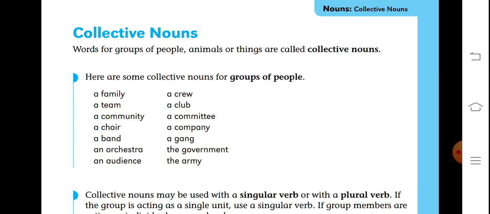Collective nouns are the words which are used for groups of people, animals or things. Here are some collective nouns for groups of people: a family, a team, a community, a choir, a band, an orchestra, an audience, a crew, a club, a committee, a company, a gang, the government, the army. All these are words used for groups of people.